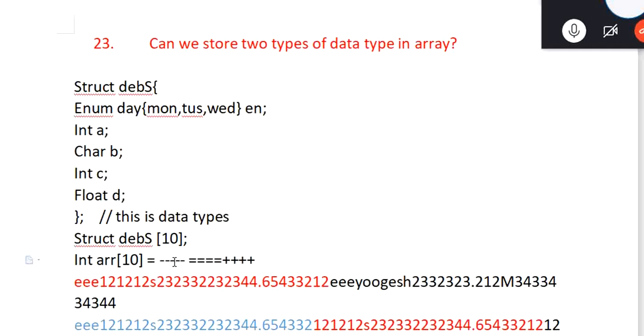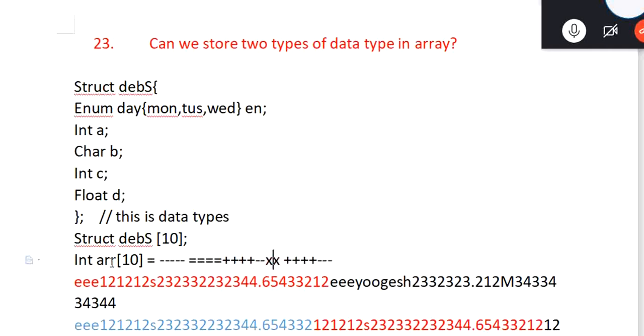Next 4 we want to save as maybe integer again, or maybe then we want to save character. Then we want to save integer. Then we want to save something like that. We see when we use it as a character, then the remaining bytes will be unused. Consider if we saved a character in 2 bytes, then the remaining 2 can be unused.